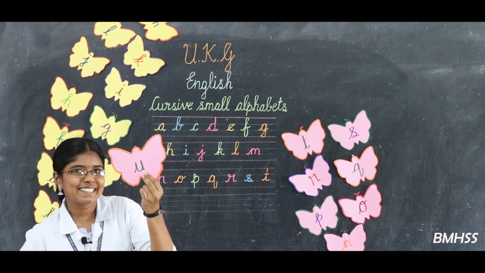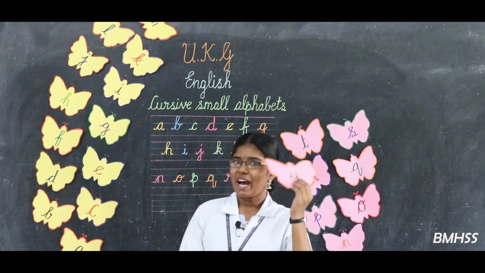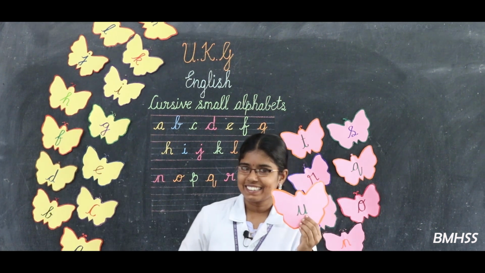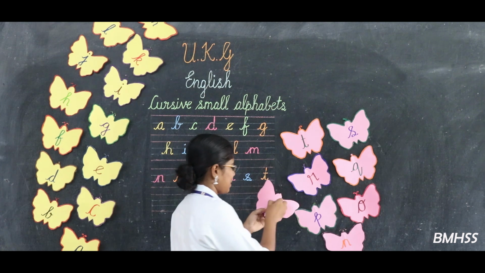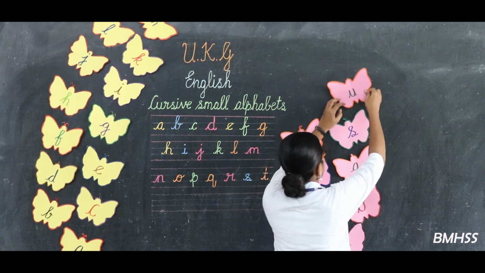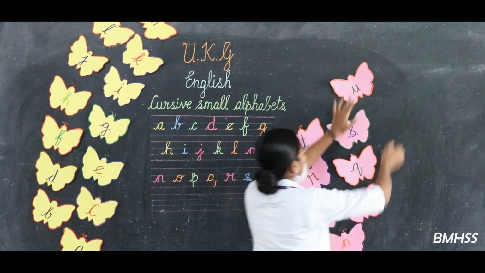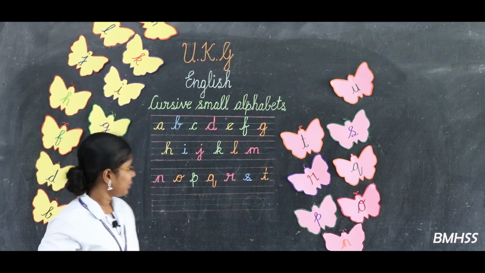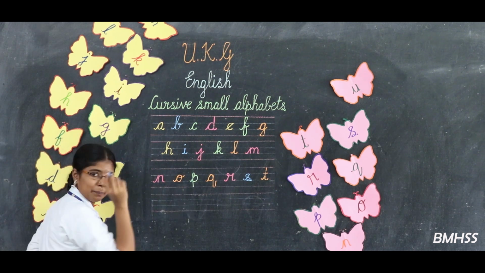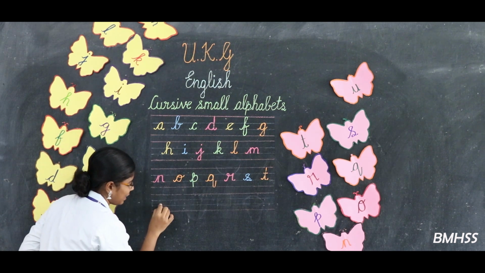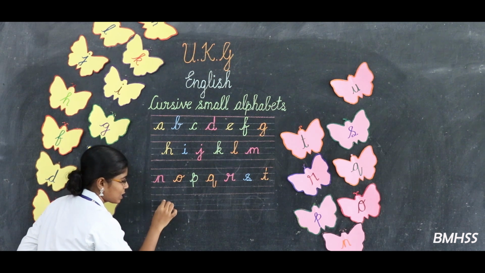What letter is this? U. How can we write U, dears? Look at the board first. I'll paste it on the board. U. Look at the board. Keep your pencil on the third line. From here you can start from the small bend.